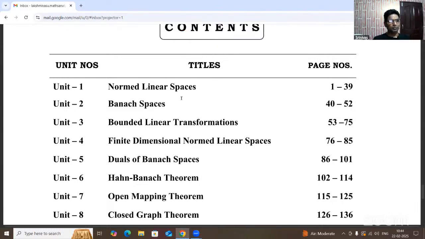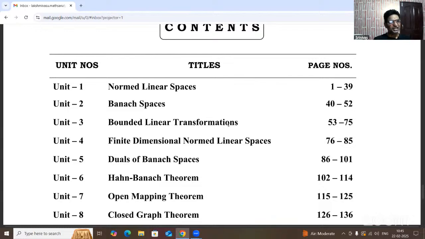Now the paper has a total of 18 units here. One is Unit 1, normed linear space. First of all, we must introduce the definition of the real linear space. And here the field of the elements is the complex numbers. That is also represented as V of C under addition and multiplication, or C power n under vector addition and scalar multiplication. That is called a complex inner product space or a unitary space. That is the definition of real linear space or complex linear space.